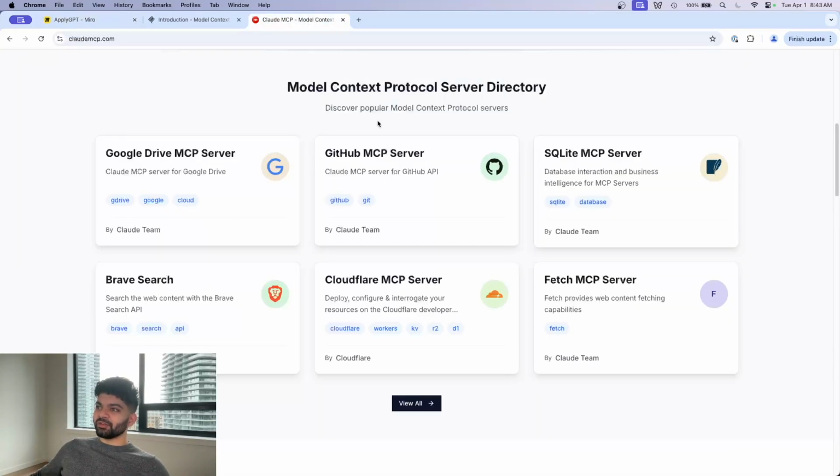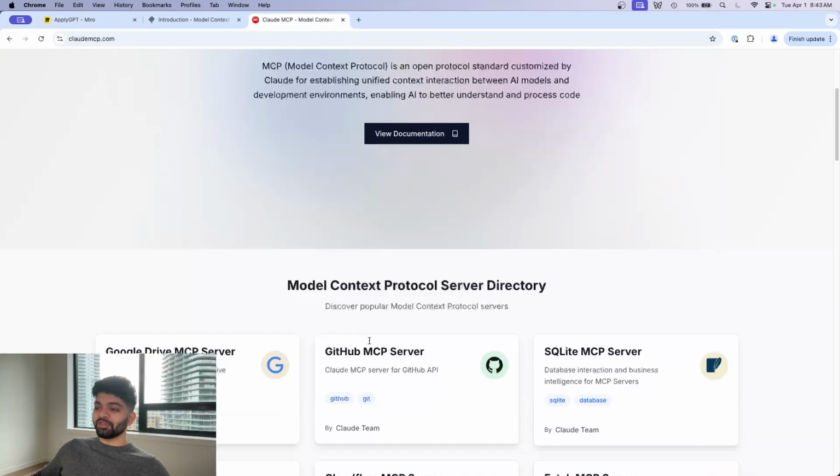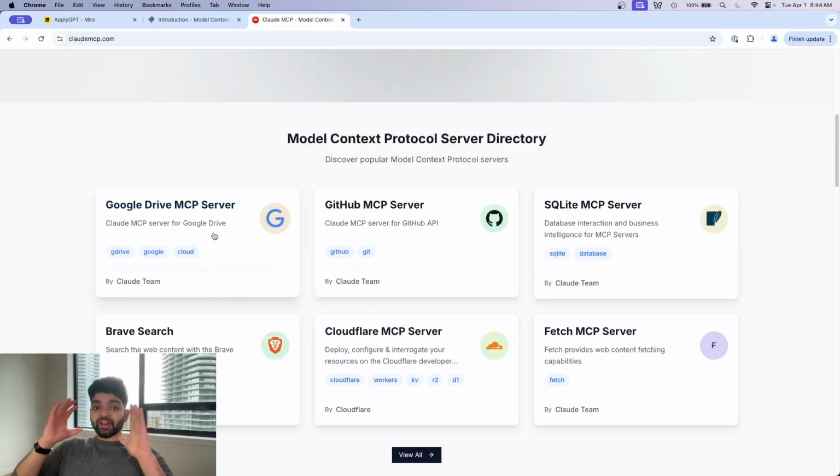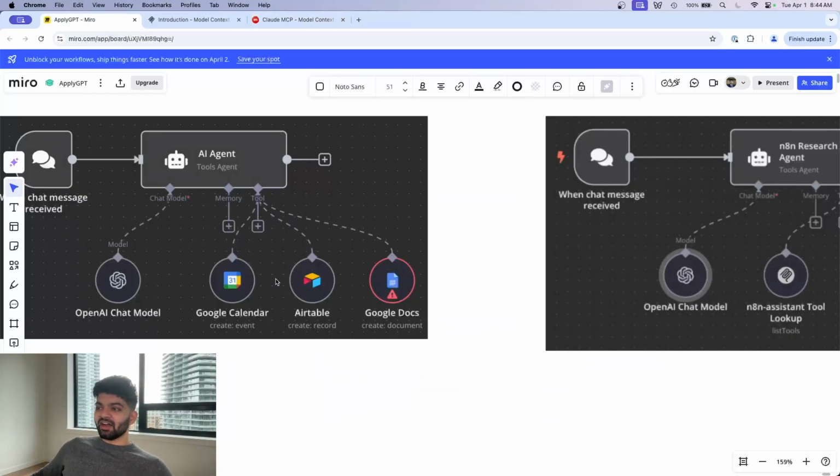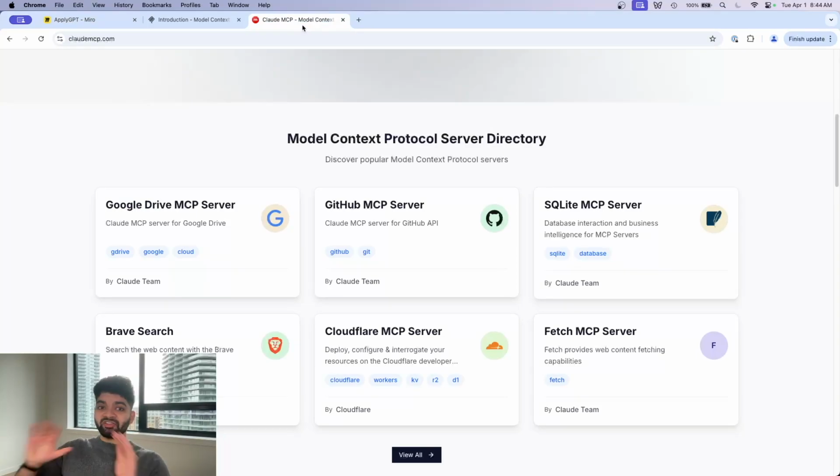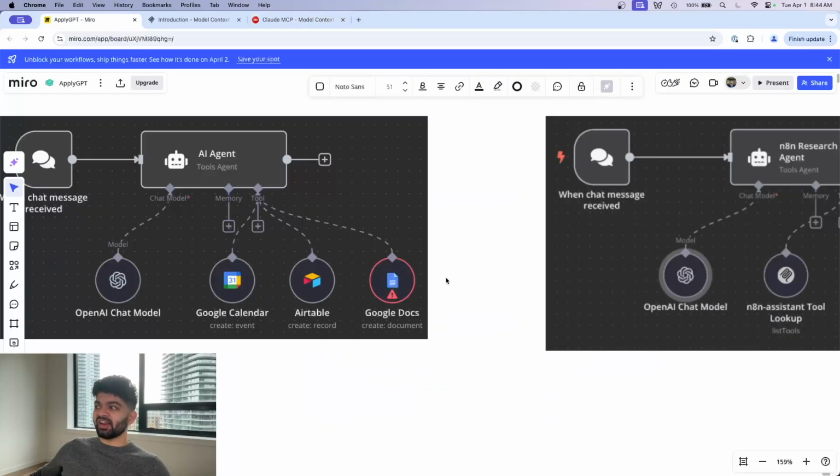I think the real value is having a company like Claude, when they're building these MCP servers, they're going to have prompts in there that are production grade, battle tested to pick the right tool. Oftentimes within N8N, depending on the question, depending on how you set it up, you will have to put in a custom prompt so that it picks the right tool. Now we're giving that responsibility, that ownership, that abstraction to a company with real software developers that are doing this for a living. That should improve our performance when we're building out N8N workflows.